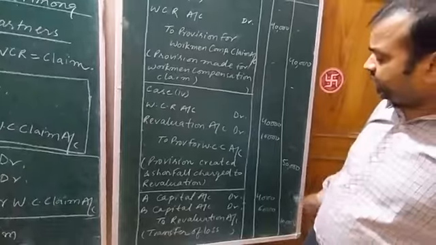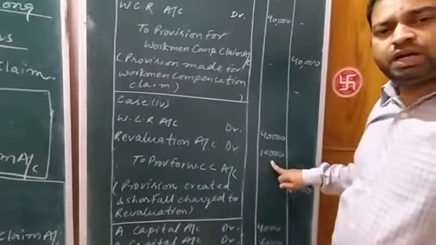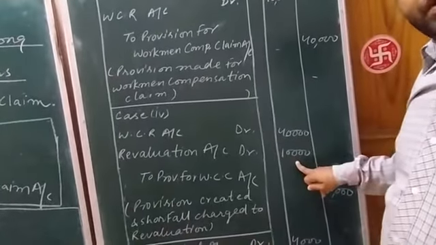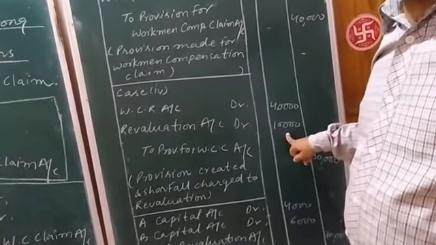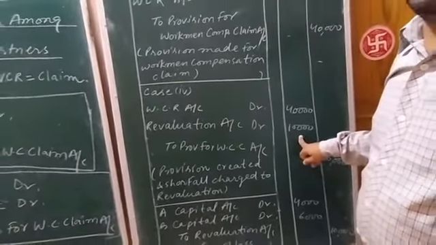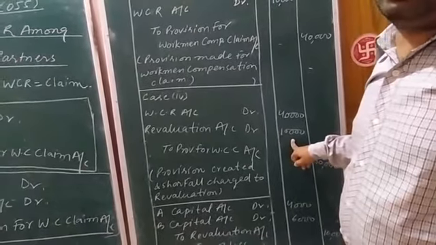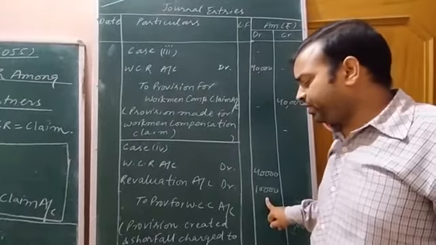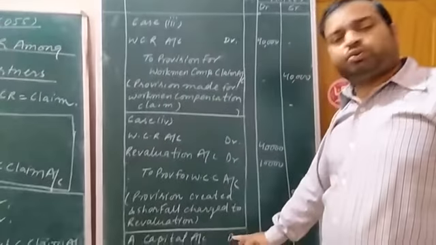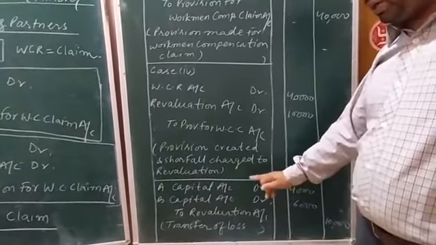So this loss of 10,000 rupees will be recovered from the partners. When loss will be recovered from the partners, then what will happen? The capital of the partners will decrease, and decrease in capital, as we know, is shown on the debit side as per the rules of debit and credit. So here two partners are present, A and B.